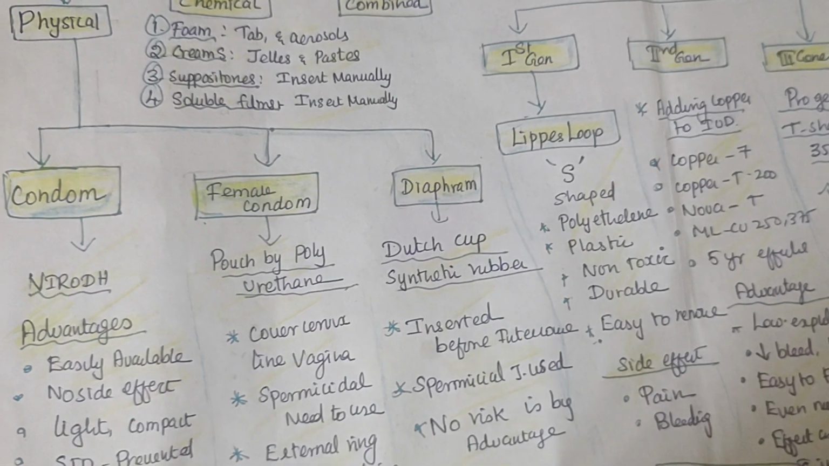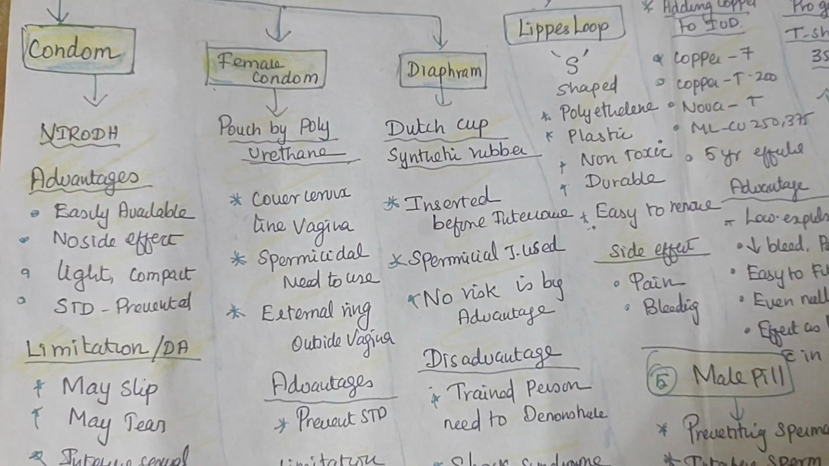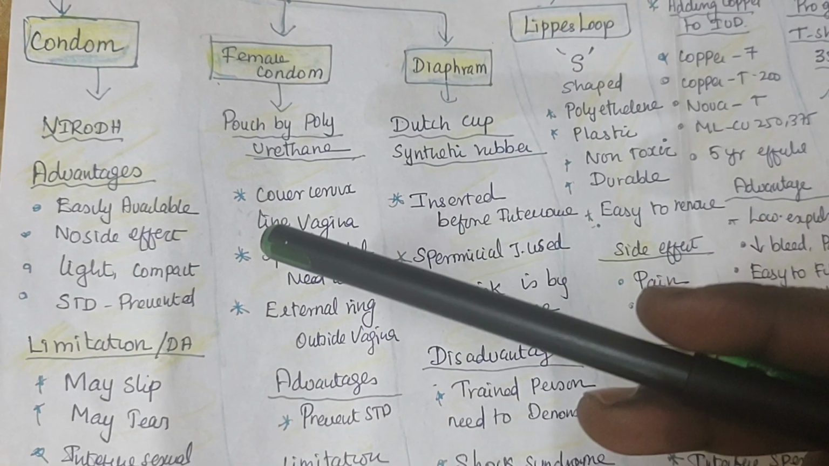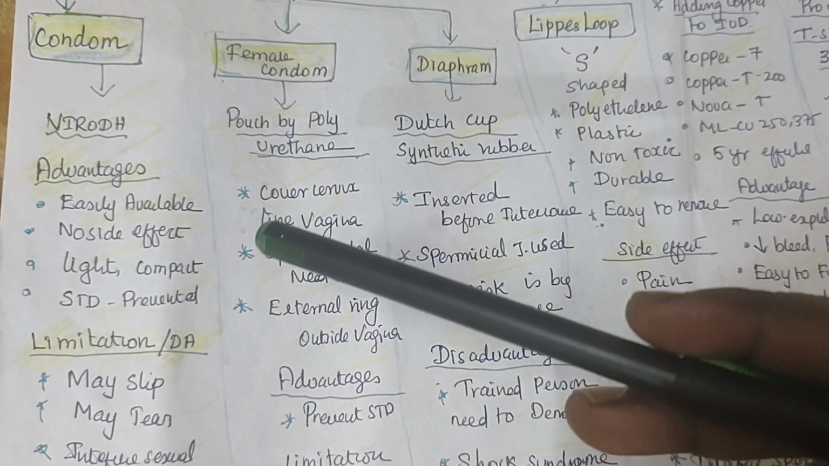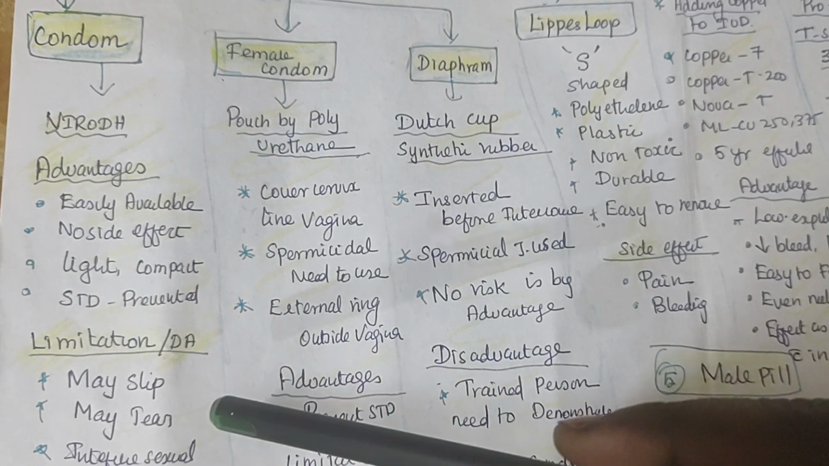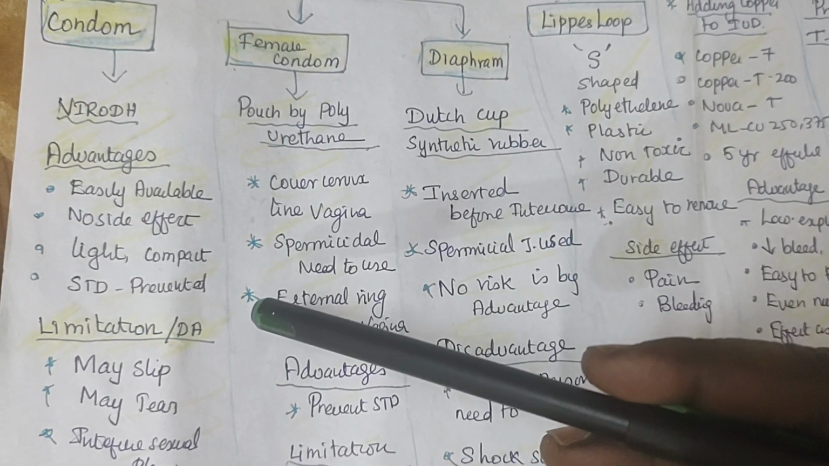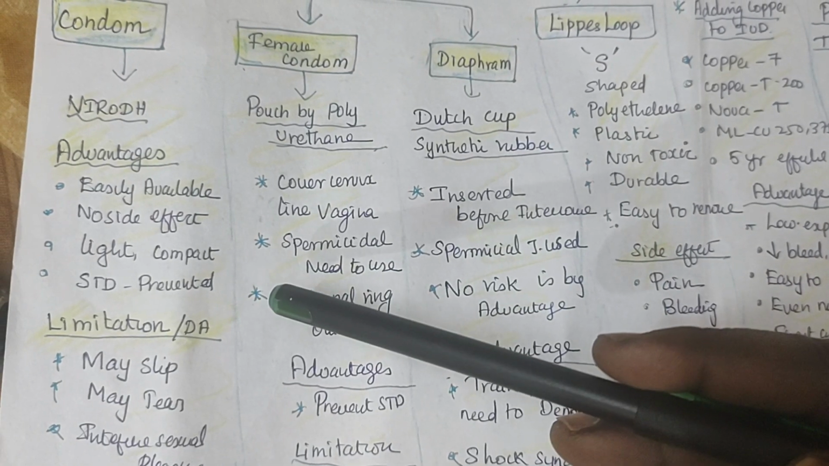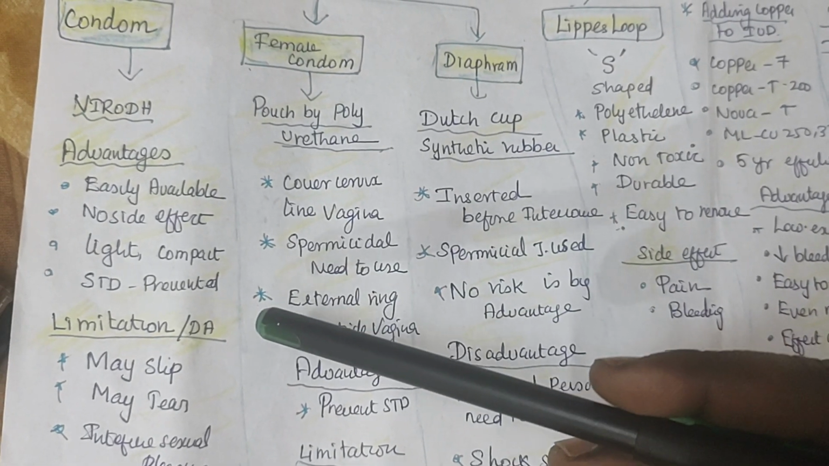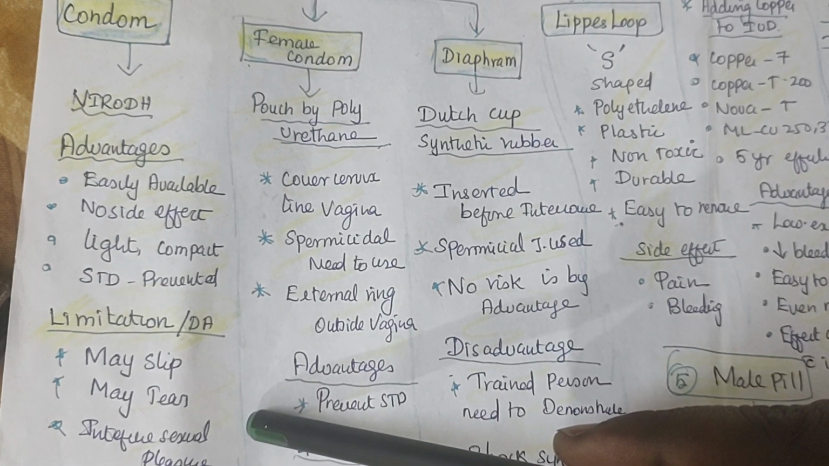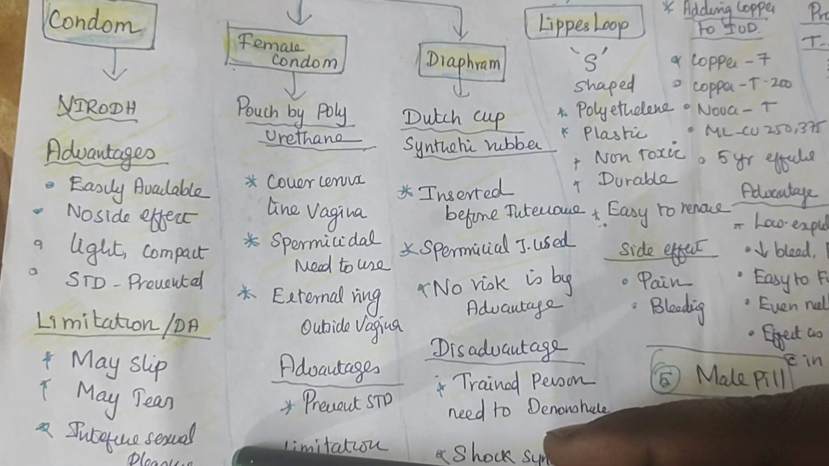Nirodh comes in various flavors in the private sector. In the government, it is freely available in every primary healthcare center and sub health center, and ASHA and USHA are distributing this into the periphery level of all the villages. Main advantages: it is easily available, has no side effects, is light, compact, and it controls STD. The main limitations are that it may slip or tear or reduce the sexual pleasure.